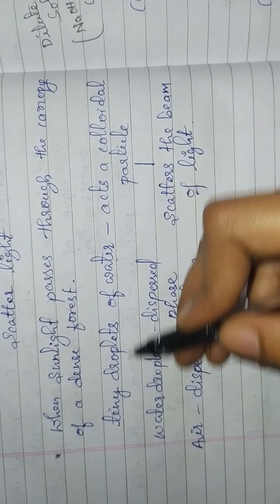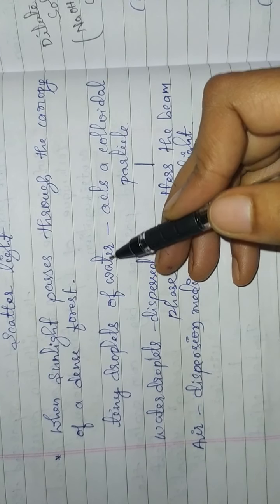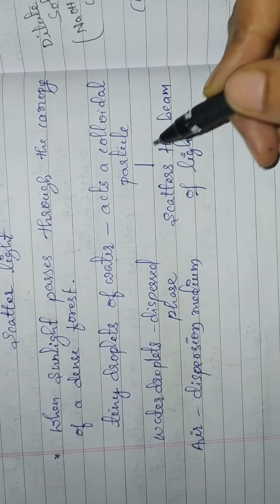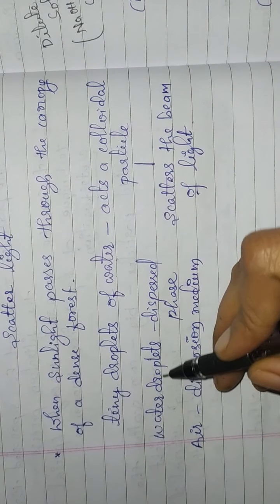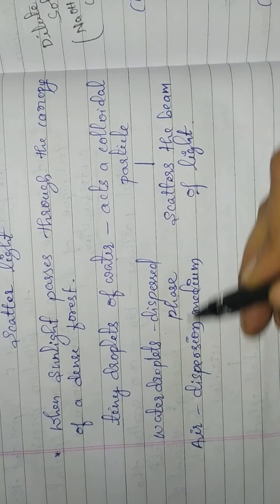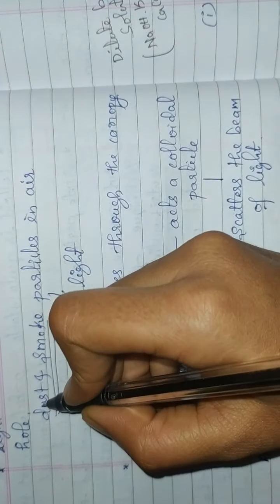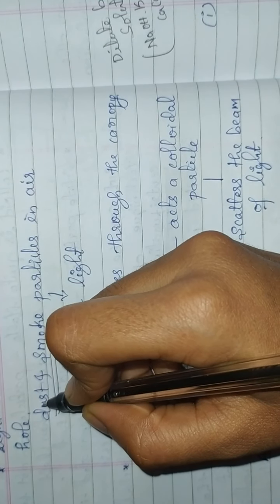These tiny droplets of water act as a colloidal solution and they scatter the beam of light. So in this case, water droplets are the dispersed phase and air is the dispersion medium. In the earlier case, dust particles are the dispersed phase and air is the dispersion medium.